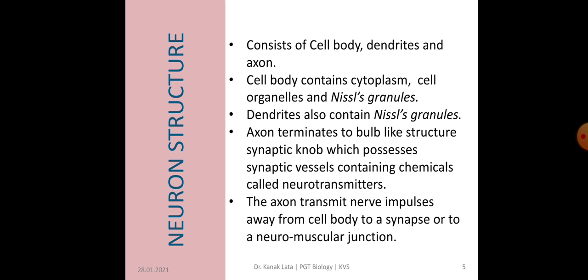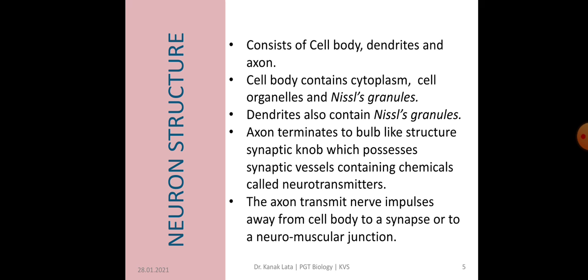There is usually a single axon and a variable number of dendrites. So dendrites are more in number. Dendrites also contain Nissl granules. Axon ends into a bulb-like structure called synaptic knob that contains synaptic vesicles containing neurotransmitters.